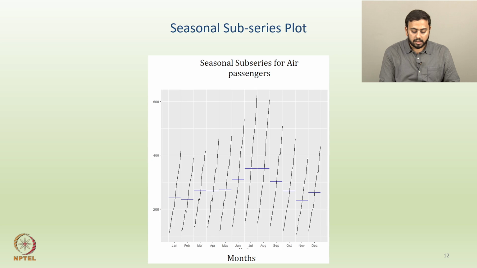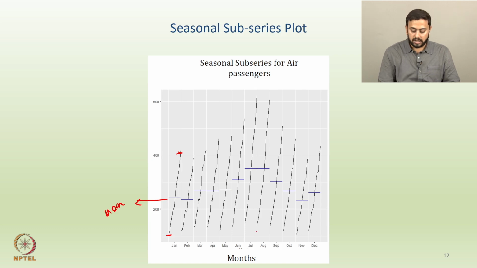So now what is happening here is, again on the x-axis you have all the months, and then let's say you take any particular month, right? So let's say January. This is more like the extent of the number of airline passengers in January over all the years, so 1949 to 1960. The minimum is this much, this is the maximum, and then the blue line represents the average. Okay. So in January over all the years from 1949 to 1960, what is the behavior in the airline passengers?